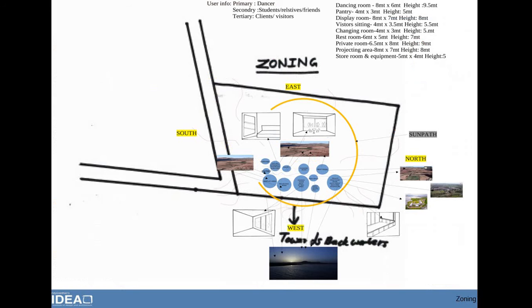Zoning is another important point to know before going to further processes. It helps to know spaces on the site and also which space should get how much light and wind. It also helps to understand the relation of some main spaces to nature for certain activities. In this, wind, light and views play a main role.